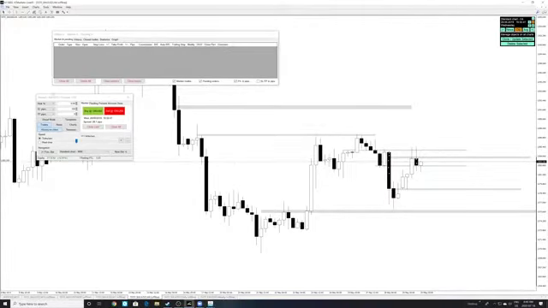Let's do a 27 pip stop, and this is how I test things basically. It's a 43 pip gain, TP 410. So we're doing 0.5%, very small risk, nothing really big.